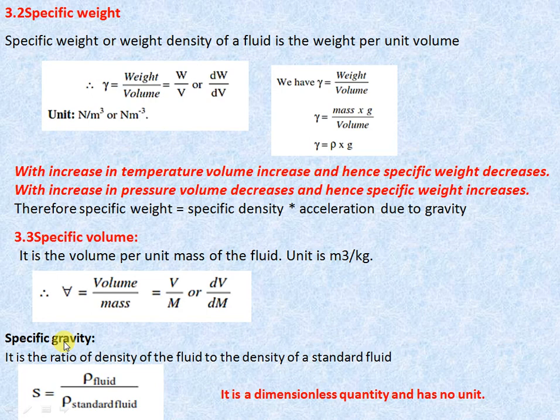Specific gravity is the ratio of density of any fluid to the density of a standard fluid, and we know that for liquids we consider water as the standard fluid, and for air and gases we consider air as the standard fluid. So friends, it is a dimensionless quantity, it has no unit, and the specific gravity of water is 1, and specific gravity of mercury is 13.6.